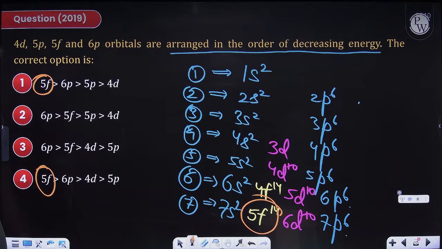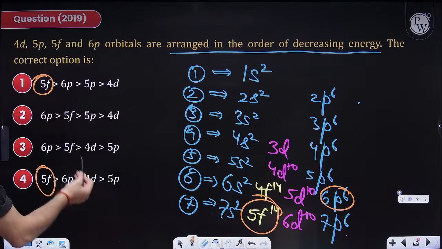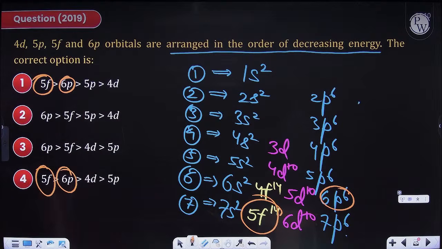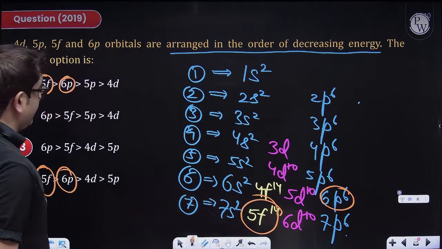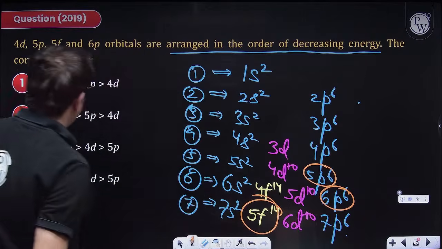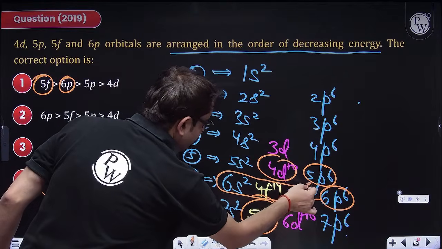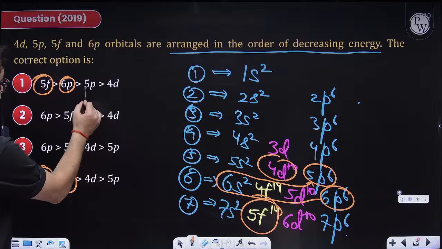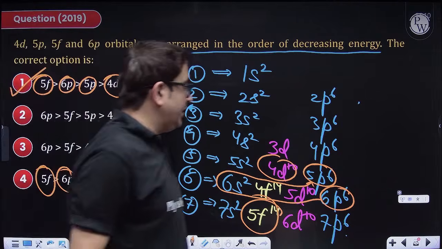After that we have 6p, because go backside. After that, 5d, 4d or 5p, sir? Where is 5p? Sir, 5p is here. Where is 4d? 4d is here. So after this, what are we filling? Sir, this will be of more energy. So after that 5p, and least energy will be of 4d. So this will be your correct option.